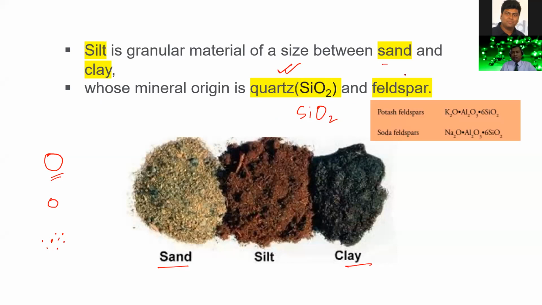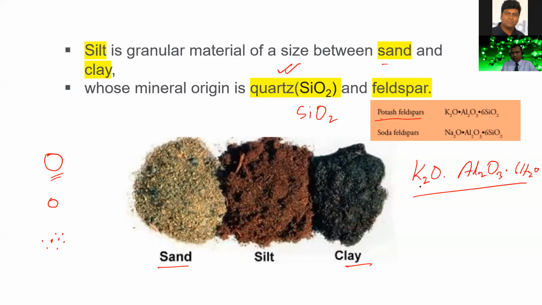And also some chemical present in silt is known as feldspar. There are many types of feldspar. The common feldspar is potash feldspar. What is the formula of potash feldspar? If I write here, it will be K2O, potassium oxide, Al2O3, aluminum oxide, and then 6SiO2. This one is potash feldspar. As potassium metal is present here, it is called potash feldspar.